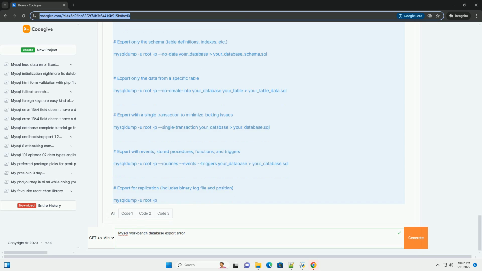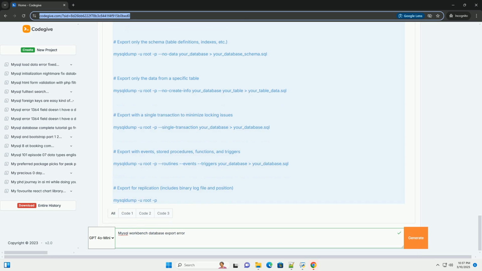--single-transaction starts a consistent snapshot by issuing a START TRANSACTION WITH CONSISTENT SNAPSHOT statement before dumping data. This avoids locking tables for long periods. It only works with InnoDB tables. --routines includes stored procedures and functions in the dump. --events includes events in the dump. --triggers includes triggers in the dump.